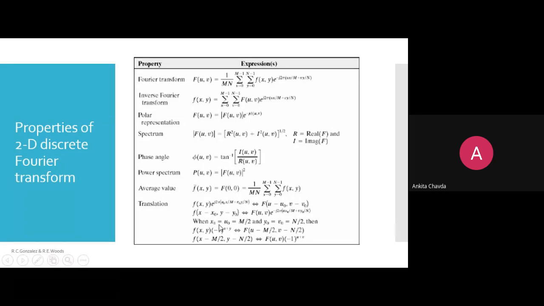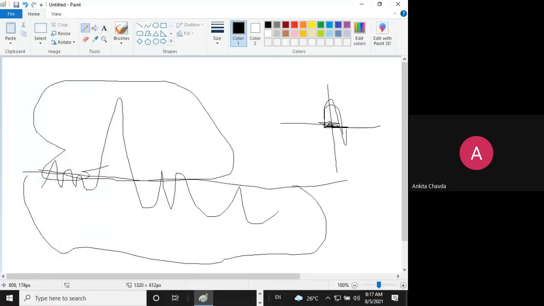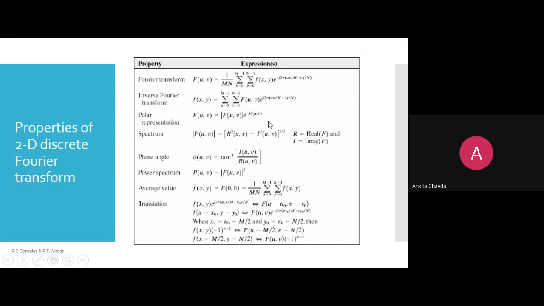When x0 equals u0 equals m by 2, because I said your values would be like this, right? If you consider this as m, then one half you can consider as m by 2 from the origin. So they are talking about that.